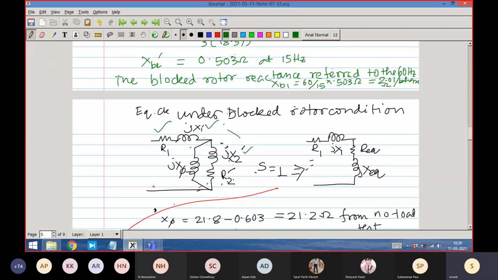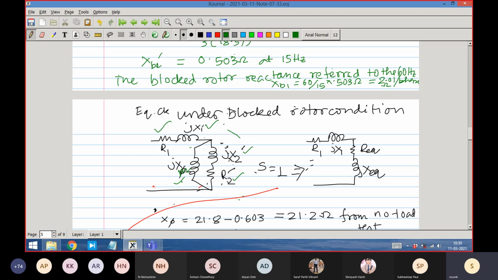Only S is equal to 1 because it is a blocked rotor, and XM is there. That is the magnetizing inductor. I cannot ignore the magnetizing inductance. This is a very basic difference with respect to the transformer test. In the transformer test, we ignore the magnetizing inductance in the short circuit test. The blocked rotor test is equivalent to something like a short circuit test.